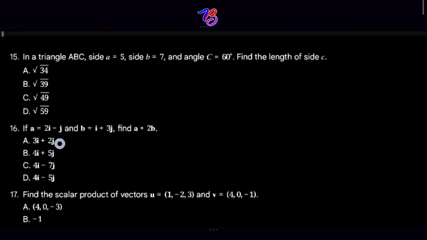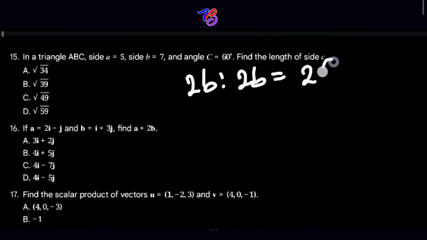If a is equal to 2i minus j and b is equal to i plus 3j, find a plus 2b. First, we're going to find 2b. Then 2b will equal what? 2 into i plus 3j.